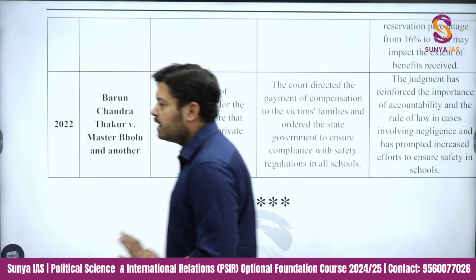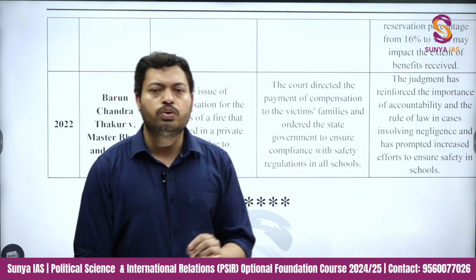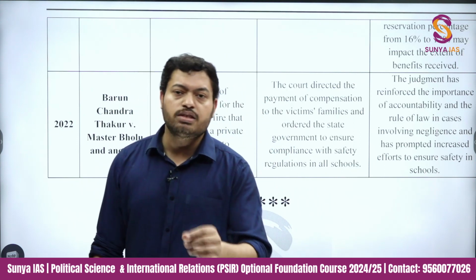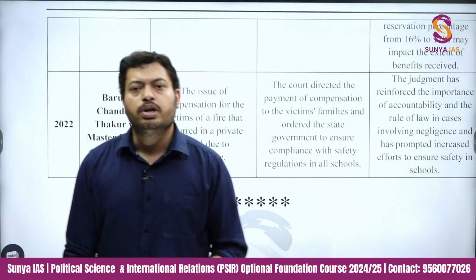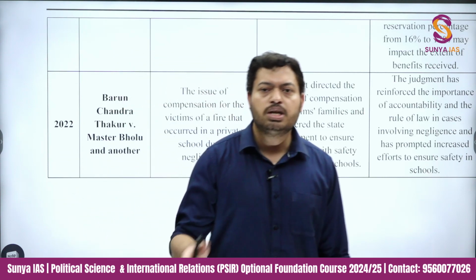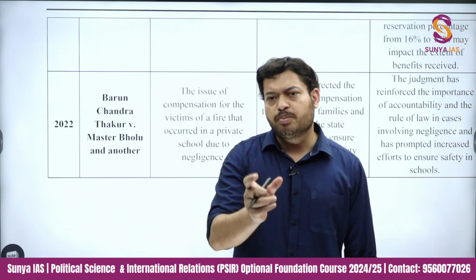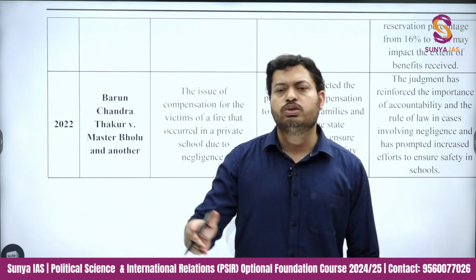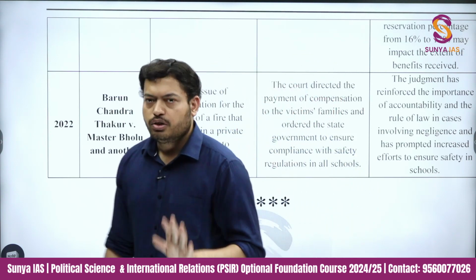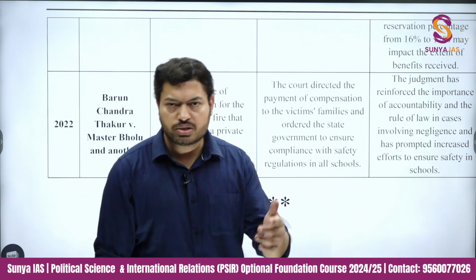Now in totality, it's the updated file which is there. It will be very useful for you if you have a political science optional. It might also be helpful if you are writing some of the answers in GS paper 2. But personally speaking, I'll tell all the students who don't have a political science optional to use this book in a very precise manner. Don't try to mug up each and everything, because political science students will be needing it much more for their answer writing in a different manner. Even non-political science students can use it for GS paper 2 answer writing and mains.